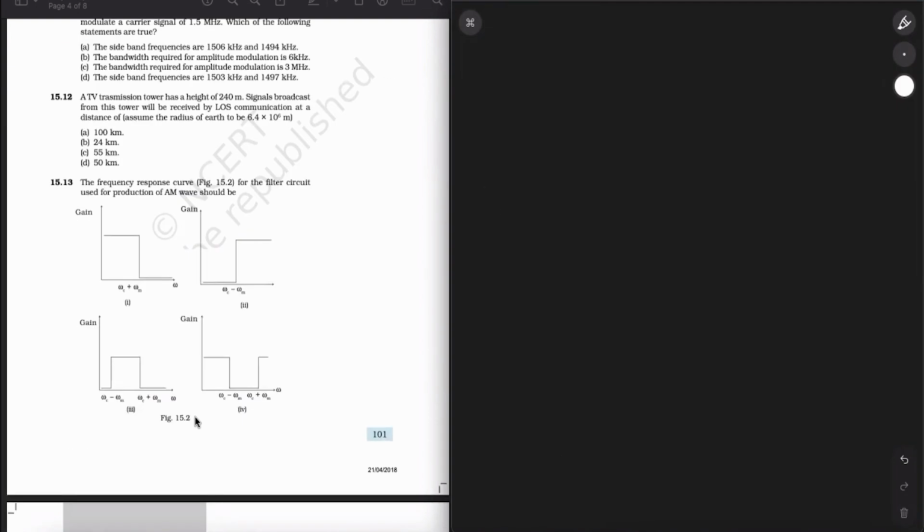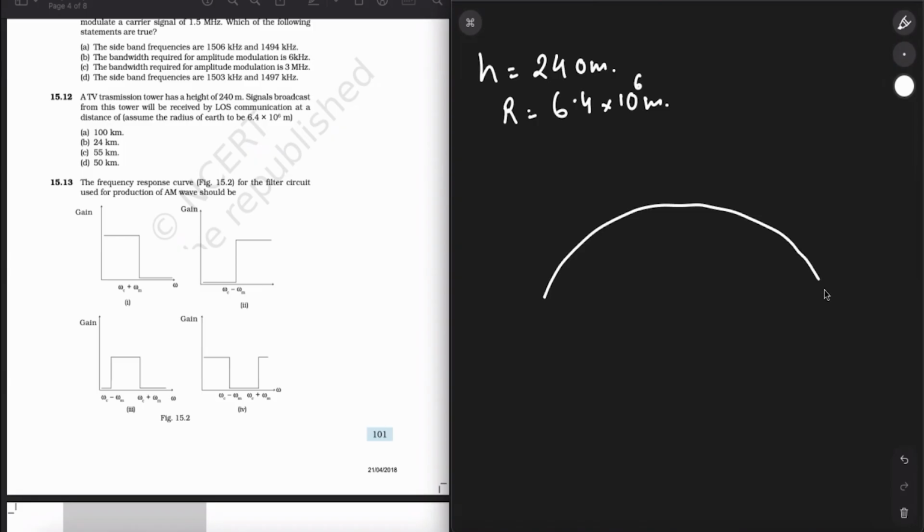A TV transmission tower has a height of this. Signals broadcast from this tower will be received by LOS communication at a distance of what? Okay, so here height is equal to 240 meters. Distance we do not know. Radius of Earth can be taken as 6.4 times 10 raised to the power of 6 meters. The maximum distance on Earth from the transmitter to which the signal can be received is root 2Rh. How is it calculated? This is the curvature of Earth.